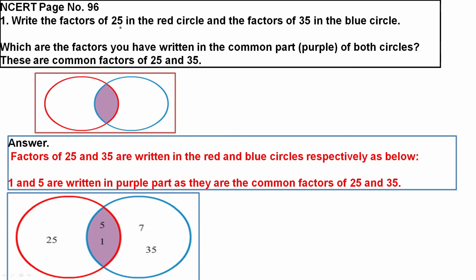Now write the factors of 25 in the red circle, and the factors of 35 in the blue circle. Which factors are common? Here, if any number is common, you have to write it in the common part. Factors of 25: 1 is a factor, 5 is a factor, 25. So 1 and 5 are common to the factors of 35 also. When you write the factors of 35: 1, 5, 7, 35. So 5 and 1 are common. 1 and 5 are written in the purple part, which are the common factors of 25 and 35. This is called common factors, CF.